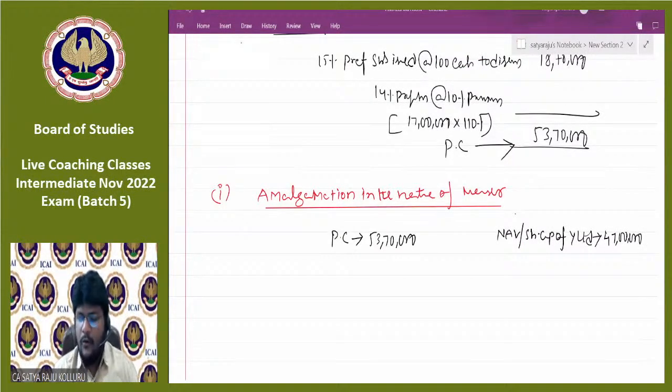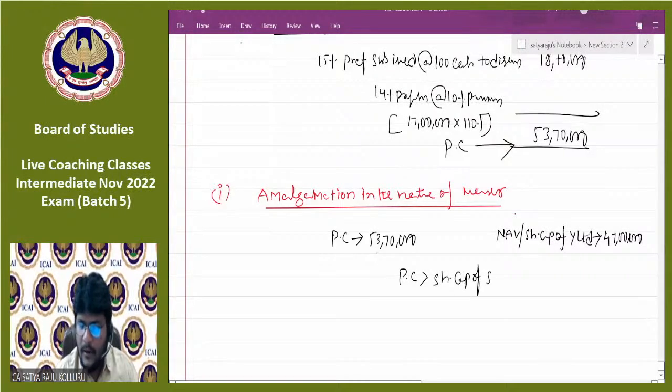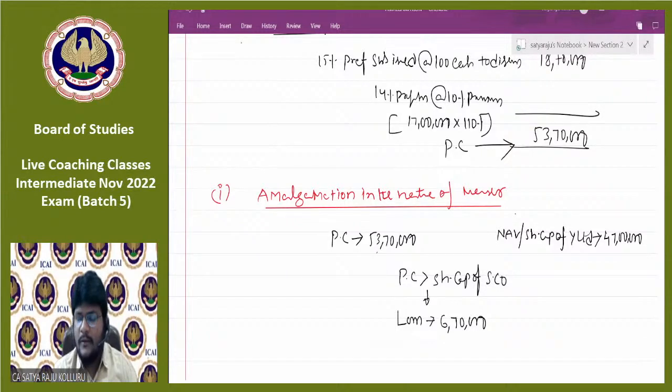Now you can compare PC with the share capital of the selling company. Here PC is greater than the share capital of the selling company. That's why it is the loss situation. May I know how much will be the loss? Loss will be 6,70,000. Such a loss you can set off with the free reserves of the purchasing company after takeover of reserves and surplus of the selling company.